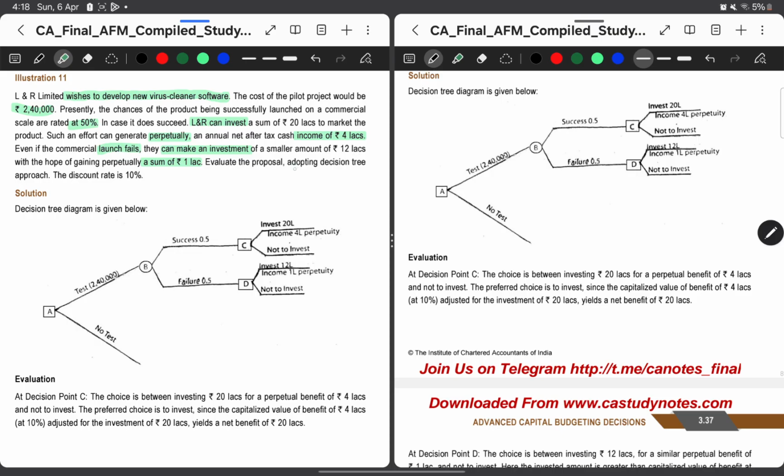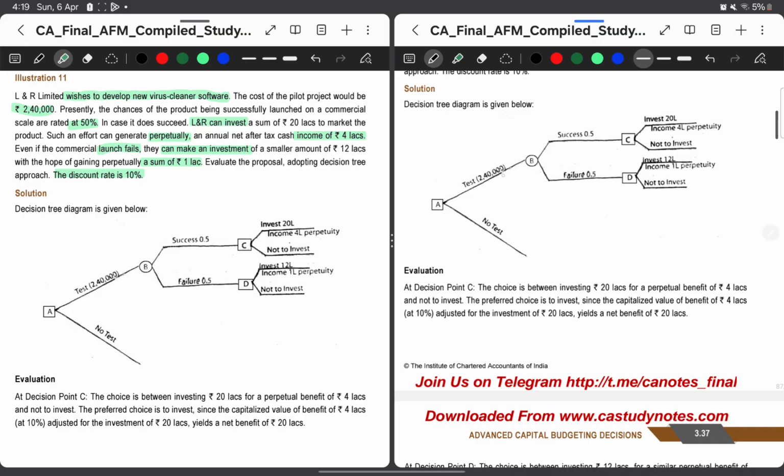Evaluate the proposal adopting decision tree approach. They've given a discount rate of 10%. So where all we are making decisions: first place is L&R wishes to develop a software. That is one decision. After L&R invests, then it will succeed or not succeed. If it succeeds, again there is an option of investing 20 lakh or not. And then if it fails, again there is an option of investing 12 lakh or not. Now let's see how we are going further.